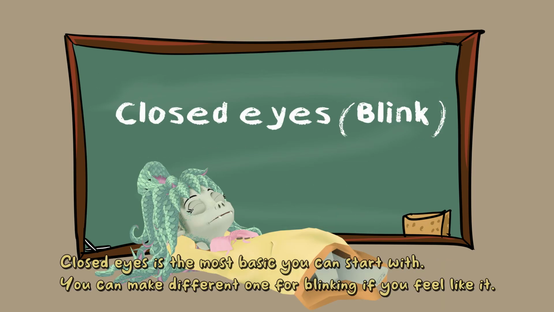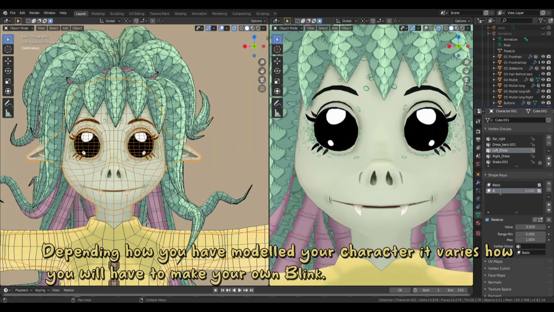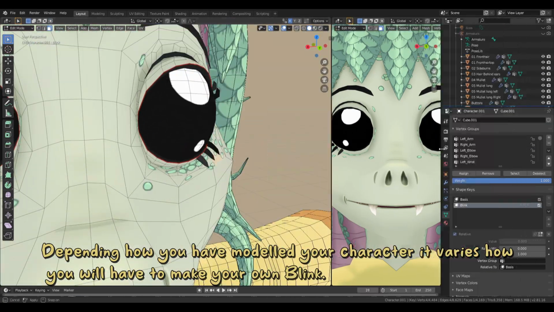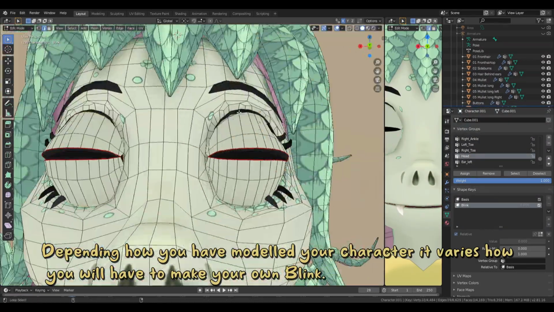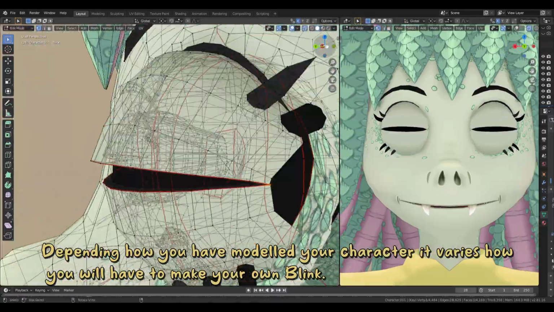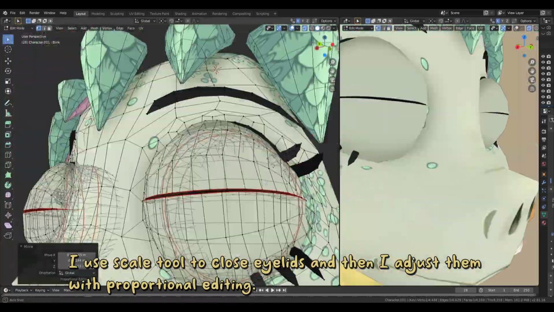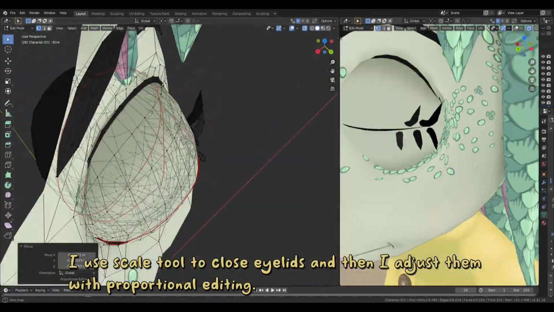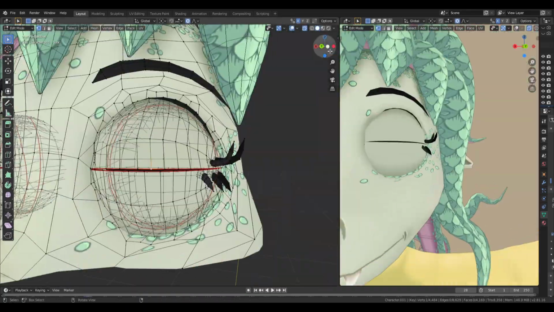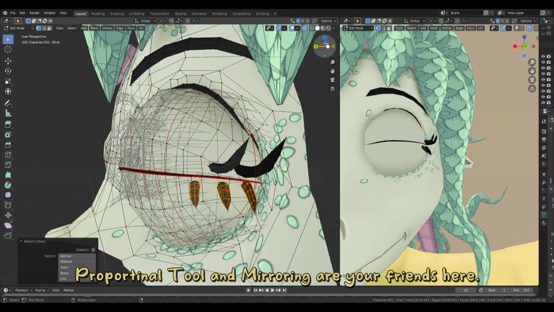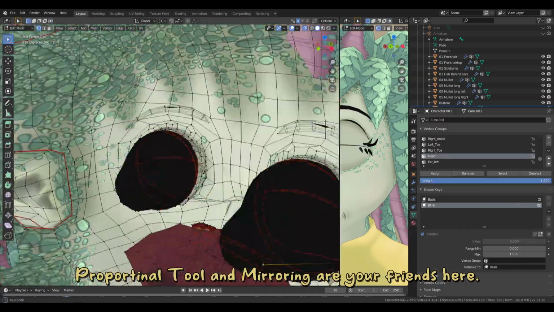Closed eyes is the most basic you can start with. You can make a different one for blinking if you feel like it. Depending on how you have modeled your character, it varies how you will have to make your own blink. I use the Scale Tool to close the eyelids, and then I adjust them with proportional editing. Proportional Tool and Mirroring are your friends here.